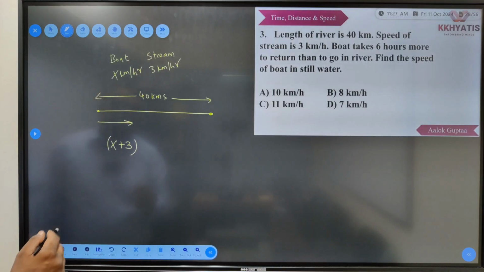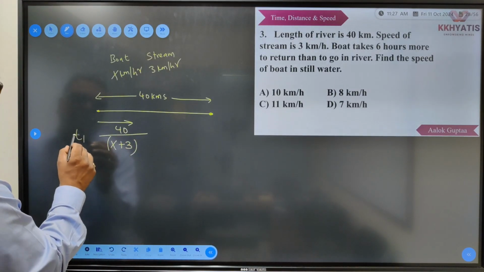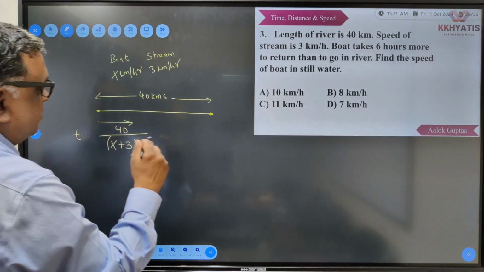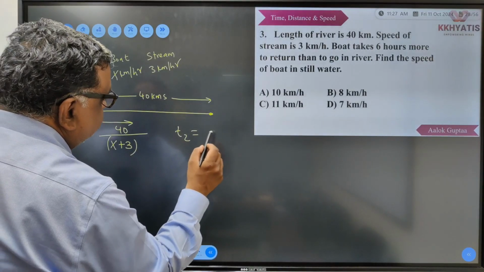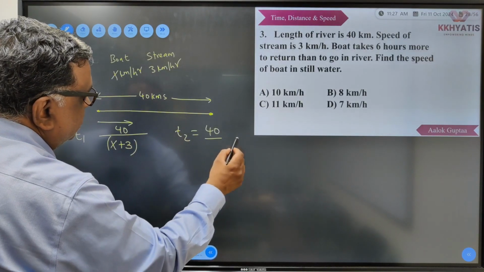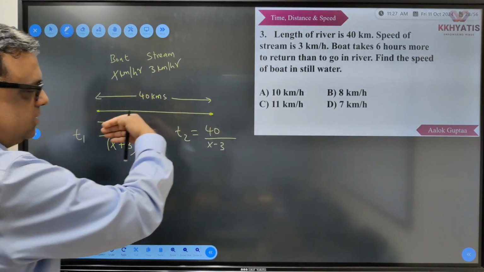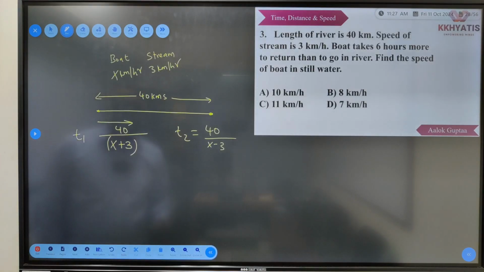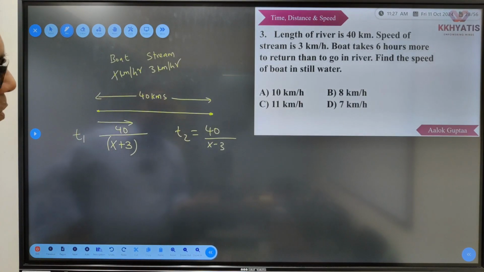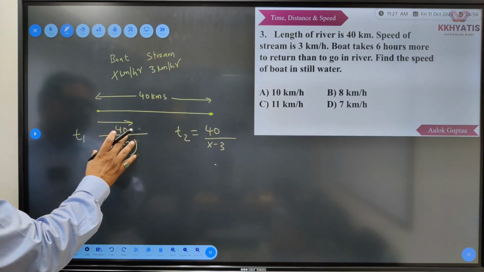is the speed, और distance कितना cover करेंगे 40, तो 40 upon x plus 3 is the time taken to go from here to here. And what is the time taken to come back, which is t2? Again it is going to travel 40, but this time it is going to take a speed of x minus 3 because it is going to go against the stream when it is coming back. Now t1 और t2 के बीच में क्या रिलेशन दिया है अपने को? The relation is that this time is 6 hours more than this time.